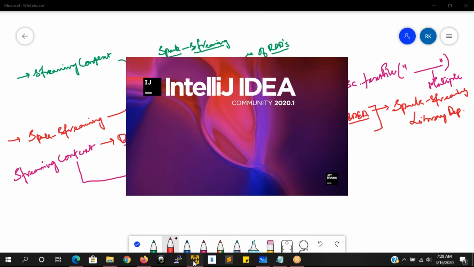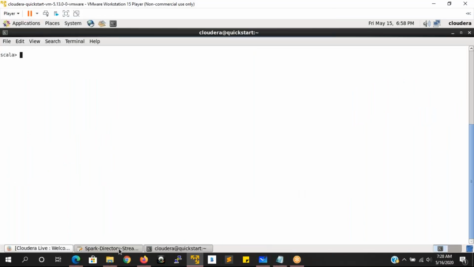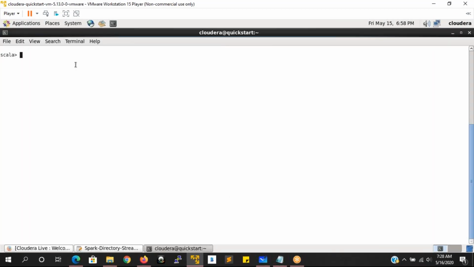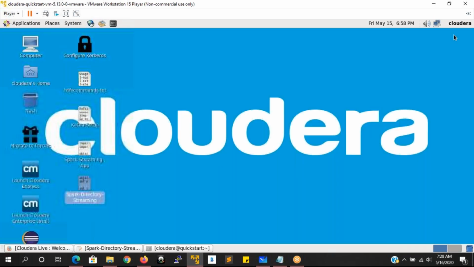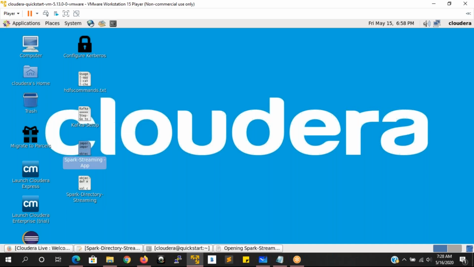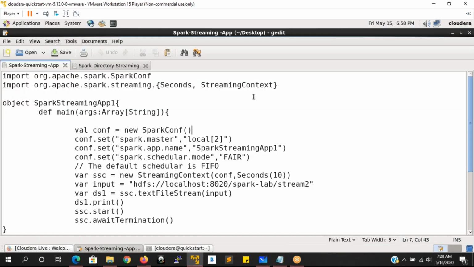Let me show you that application here. Spark directory streaming, which I have. I will send you these files here, and you will be able to refer to the code also.